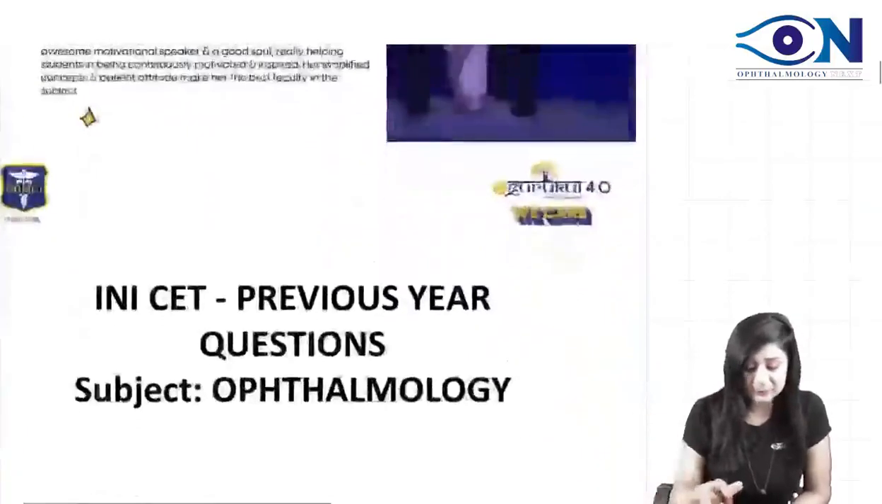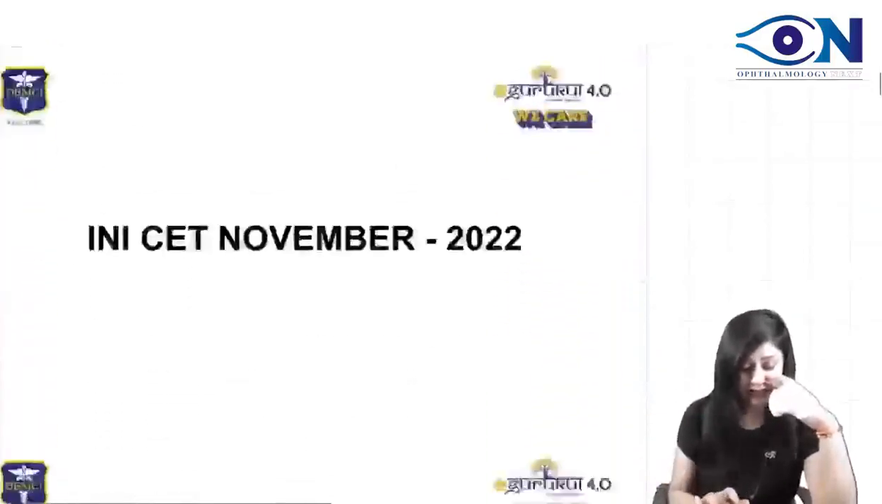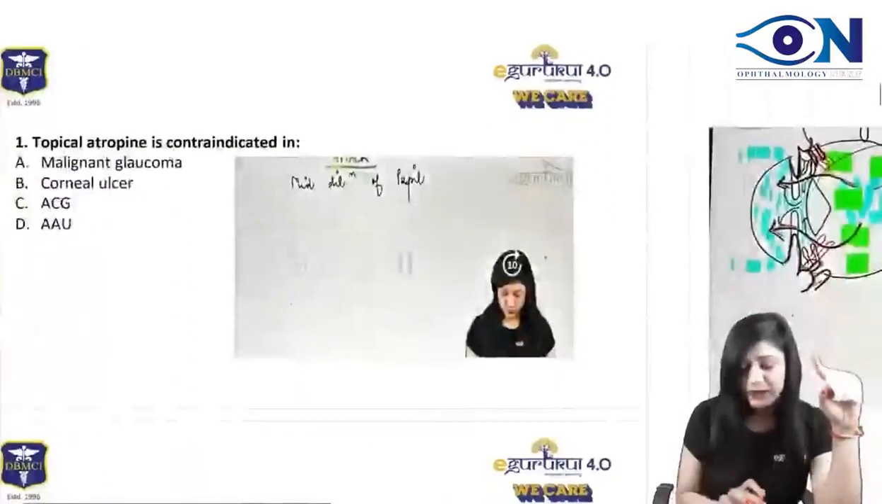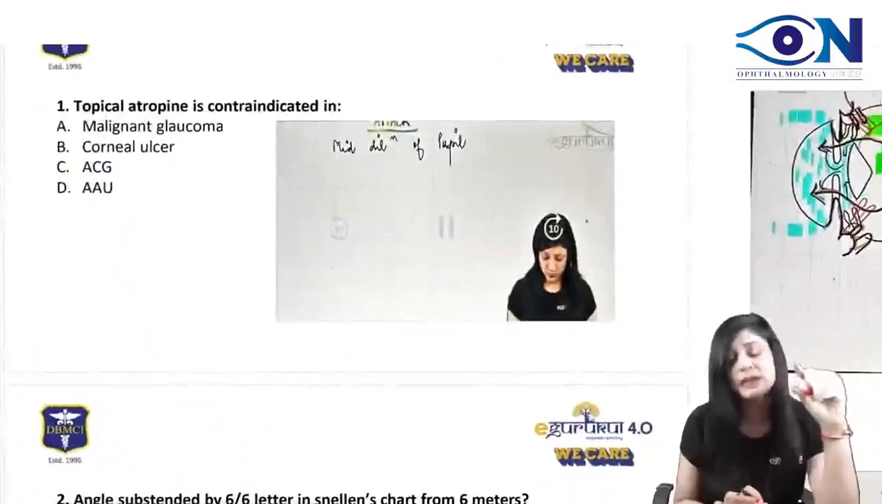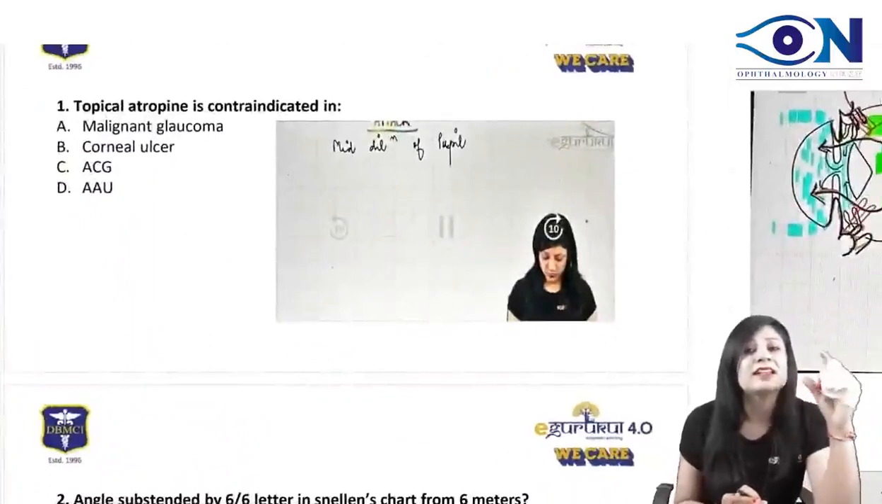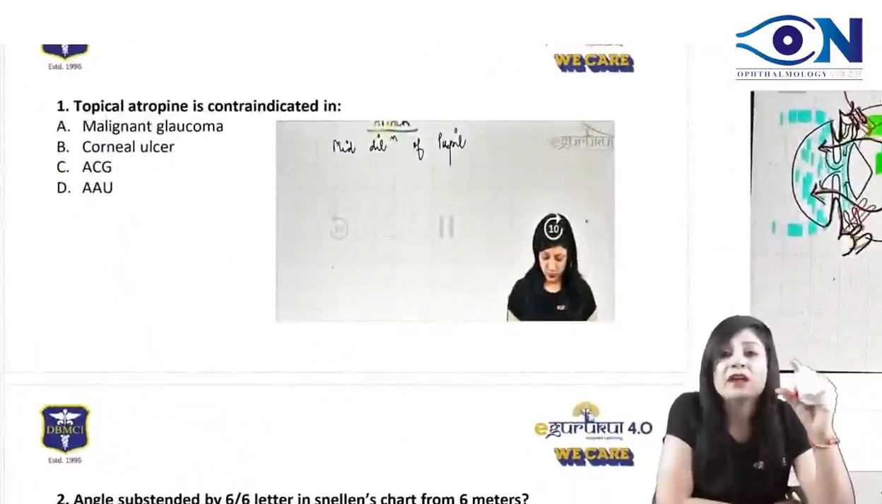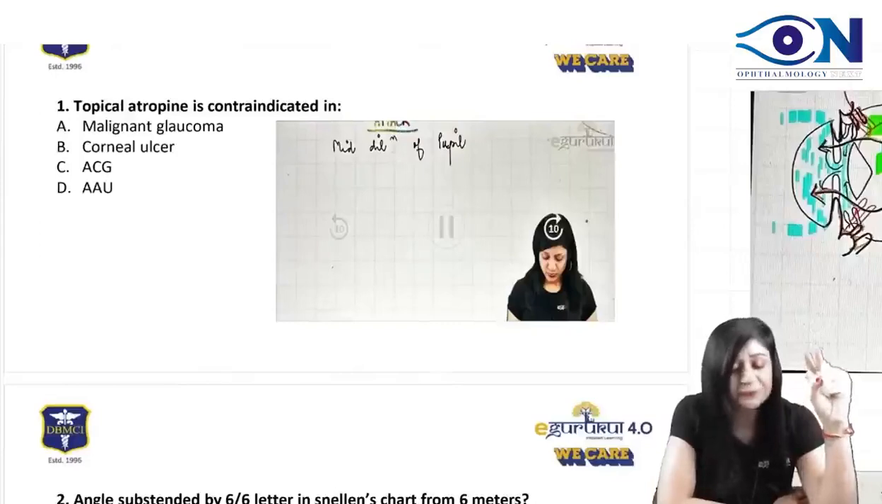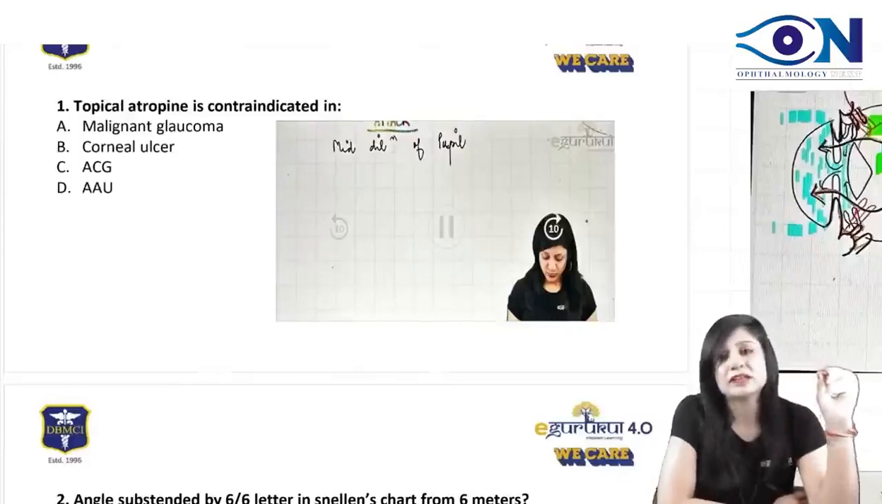Let's get started. So first of all, we will start with the INSET November 2022, the recent paper. If you see the first question, topical atropine is contraindicated in. So they want to know where you cannot give the atropine. So one is malignant glaucoma, second corneal ulcer, third is acute congestive glaucoma, and fourth is acute anterior uveitis.